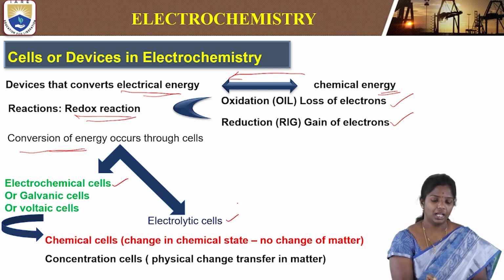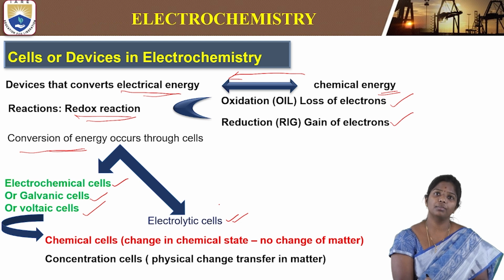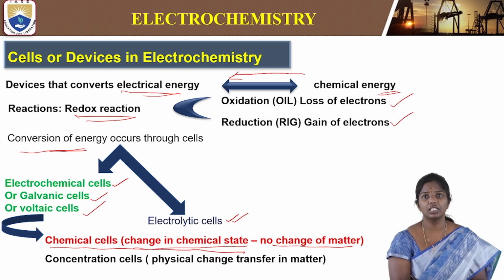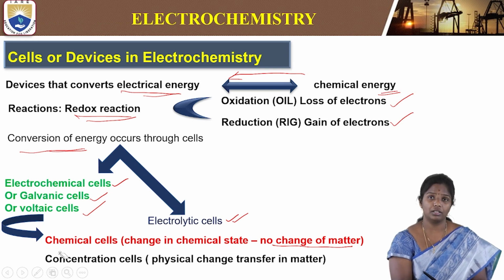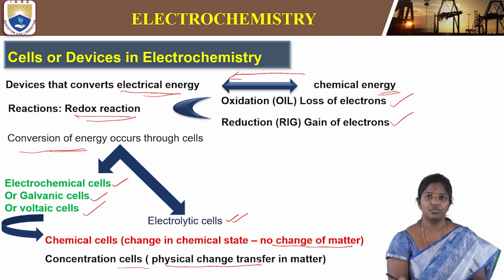So what are those cells? Electrochemical cells, also called galvanic cells, voltaic cells, etc., and the other one is the electrolytic cells. In these cells, there is a change in chemical state and no change of matter. There are other types of cells called concentration cells, which have different concentrations of the same electrolyte or different electrolytes, so that there is a physical transfer of matter.